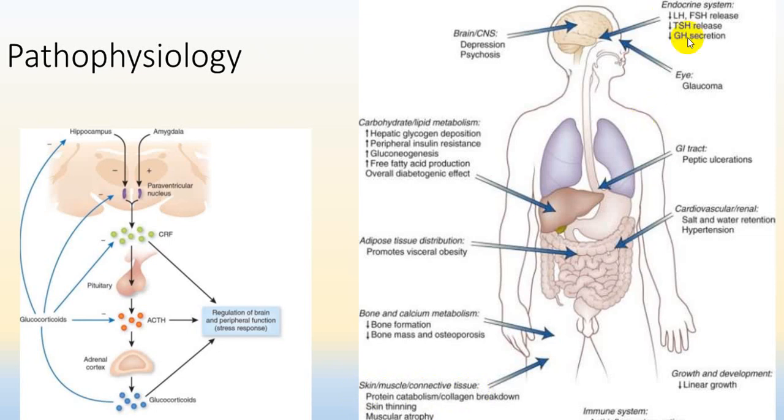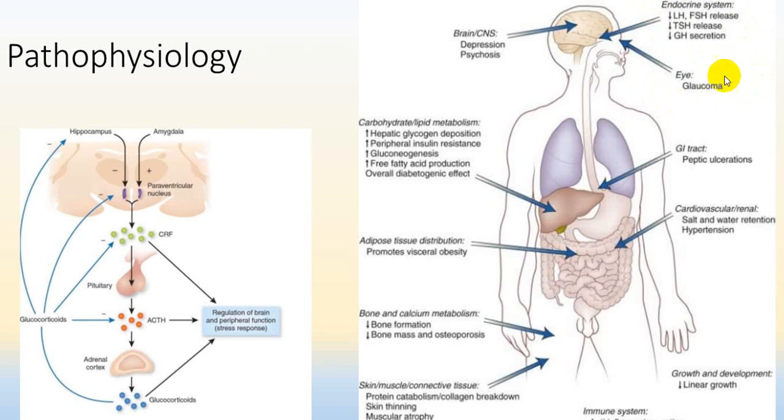On endocrine, it decreases LH and FSH release. Thus, secondary to this, it can produce hypogonadism. It also decreases the TSH release. So this TSH decrease will also reduce the growth of the person. And growth hormone secretion is also reduced, so that will also reduce the growth of the body. So growth of the body will be reduced because of growth hormone and TSH. Also, the gonads will be affected because of decreasing FSH and LH release.